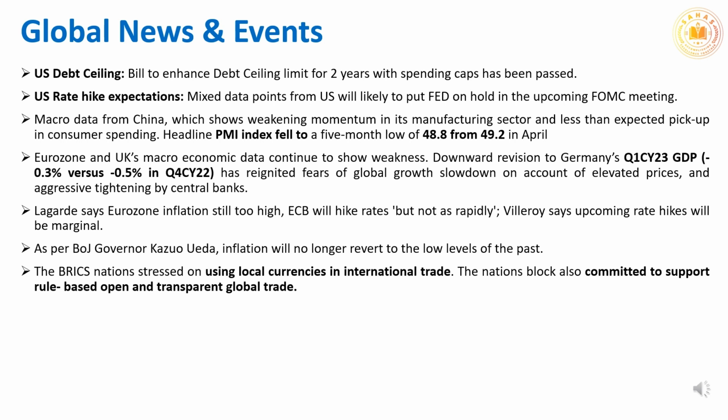The BRICS nations stressed on using local currencies in international trade. The nations bloc also committed to support rule-based, open and transparent global trade. A joint statement issued at the end of the meeting of the BRICS Ministers of Foreign Affairs and International Relations also pressed for a robust global financial safety net with a quota-based and adequately resourced IMF at its center.